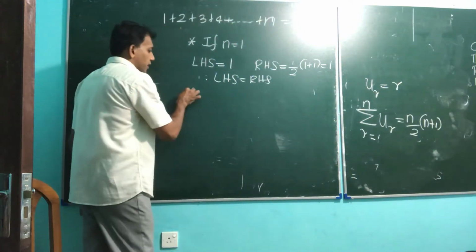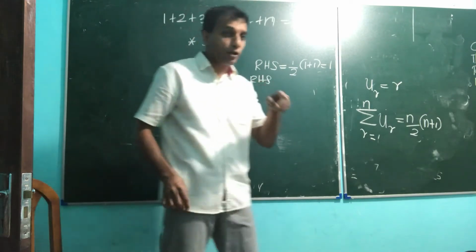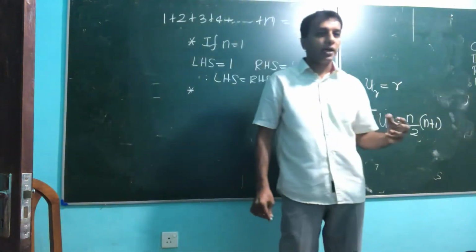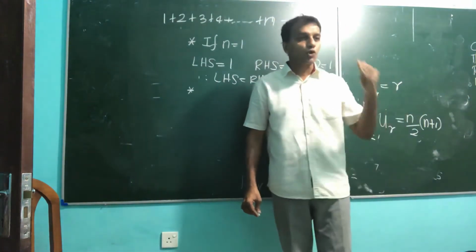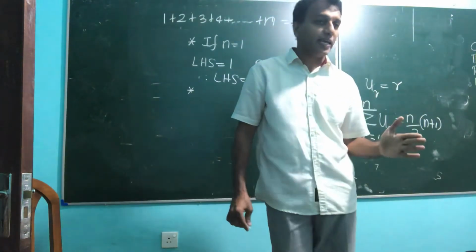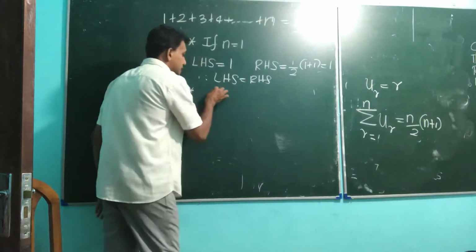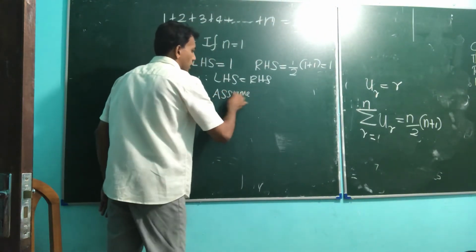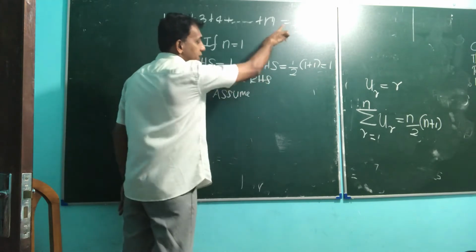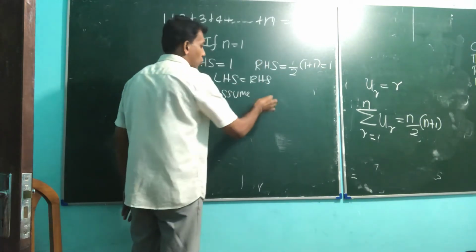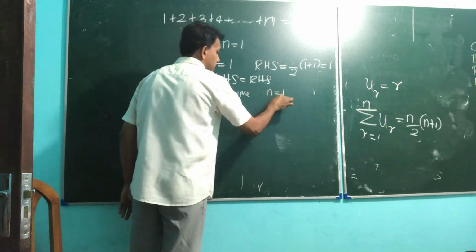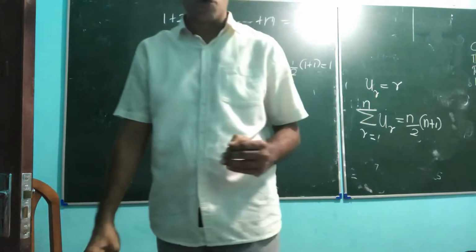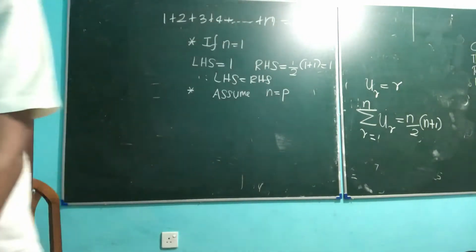Now the second point, the assumption. You assume that the given statement is true for n equal p. Assume that the given statement is true for n equal p.